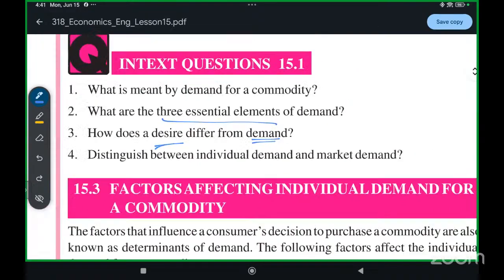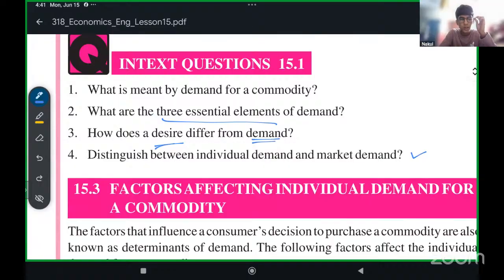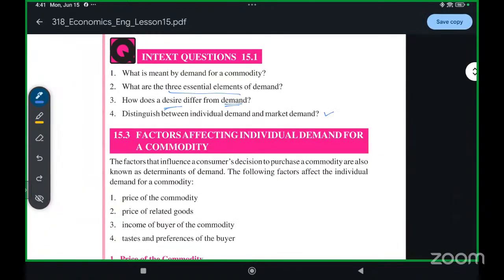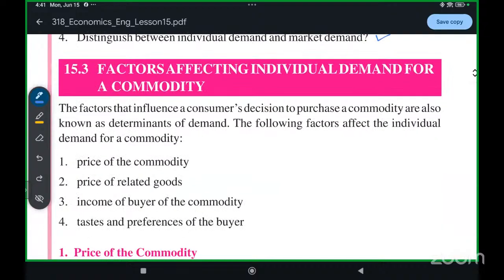Now, what is the difference between individual demand and market demand? So individual demands are the demands of individual people of the economy. The market demand is the total demand of all the people. Yes, that is correct.